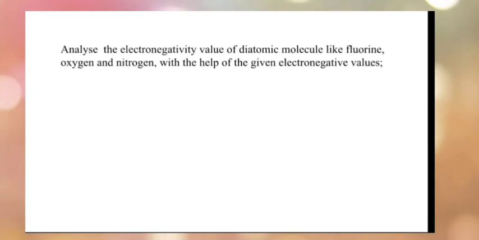With the help of the electronegativity scale proposed by Linus Pauling, now let's compare the electronegativity of diatomic molecules like fluorine, oxygen and nitrogen molecules. Analyze the electronegativity value of diatomic molecules like fluorine, oxygen and nitrogen with the help of the given electronegativity values. The oxygen's electronegativity value is 3.44, while that of fluorine is 3.98 and that of nitrogen is 3.04.